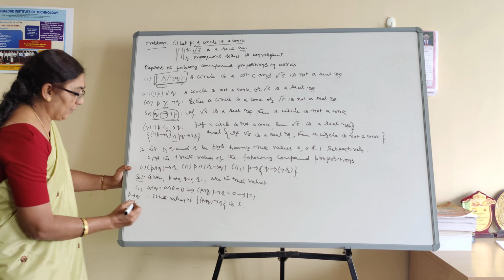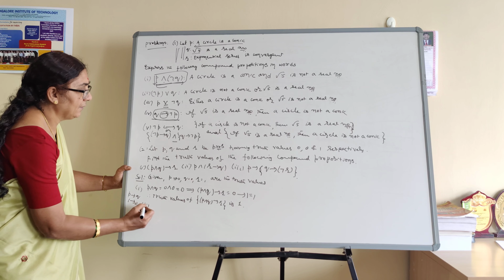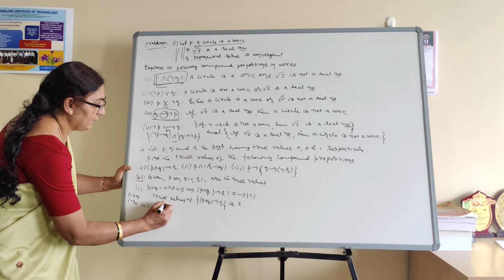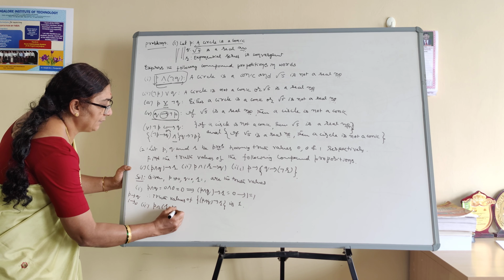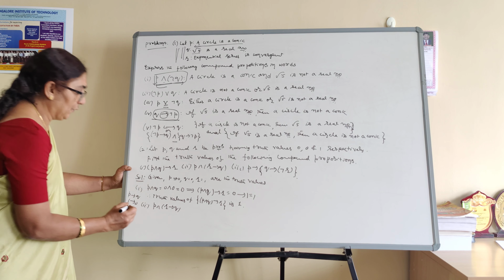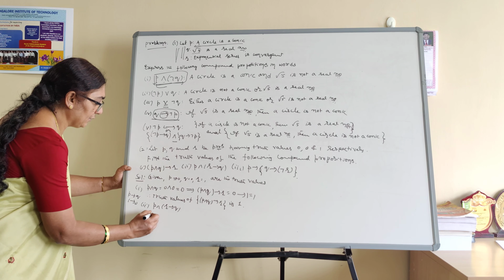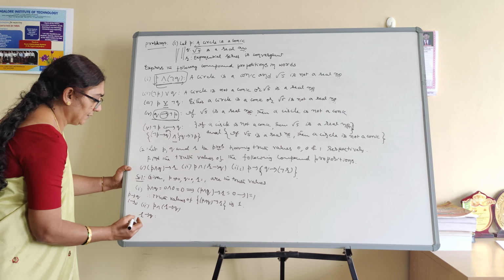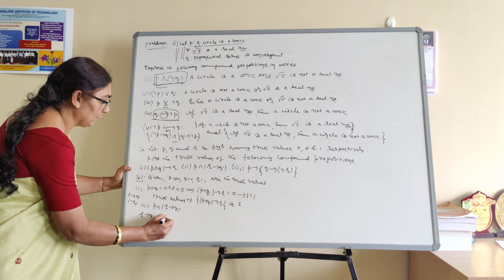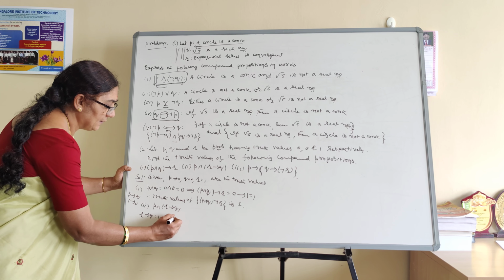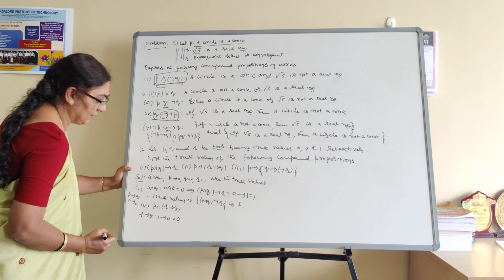Right? Similarly, I have to find the second one. What's my second one? P conjunction of R conditional with Q. First you find R conditional with Q. What is R? 1. What is Q? 0. 1 to 0 is false. Therefore this truth value is 0.